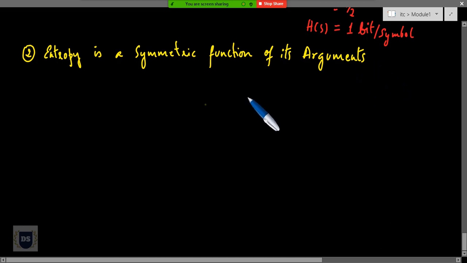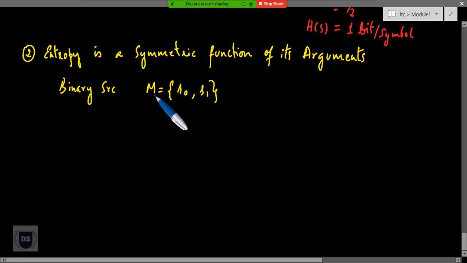So if I think of a binary source that has its source alphabet M containing two symbols S0 and S1, it doesn't matter whether M is equal to S0, S1 or whether M is equal to S1, S0. It doesn't matter in what order the symbols are arranged, and hence entropy is a symmetric function of its arguments. So this is about the second property of entropy.